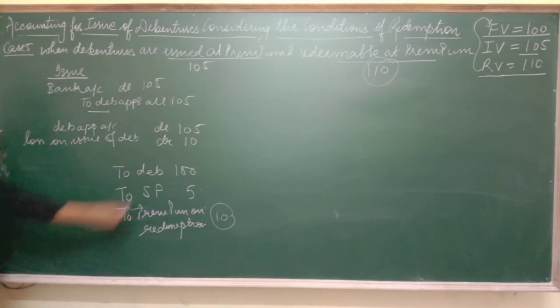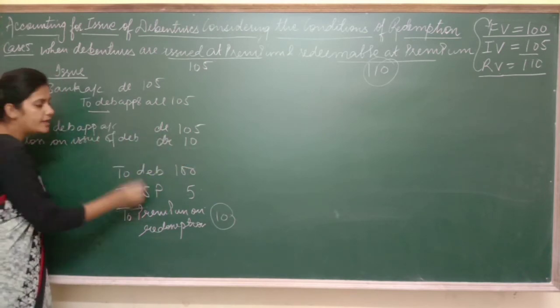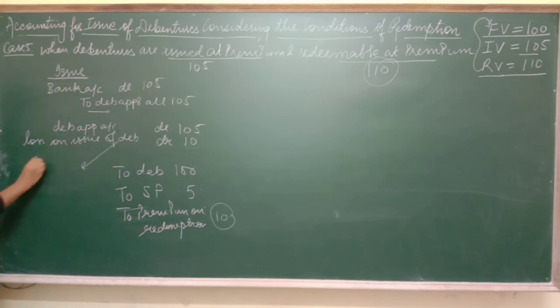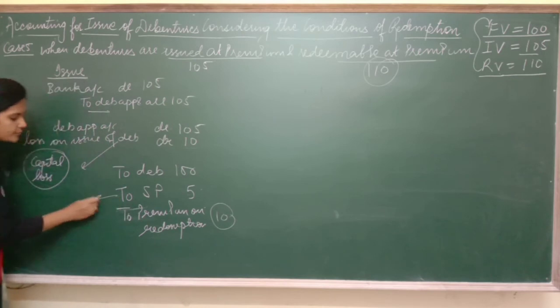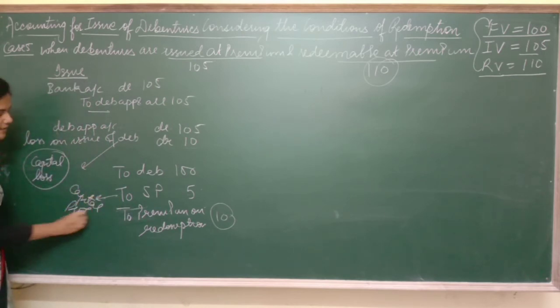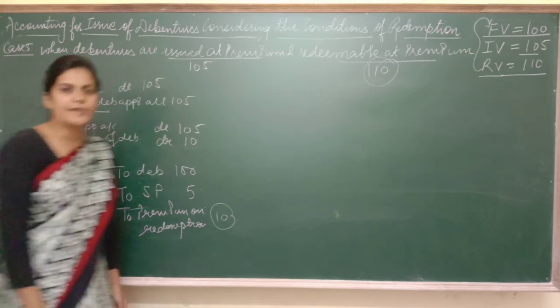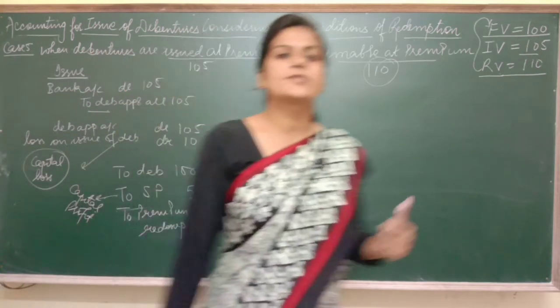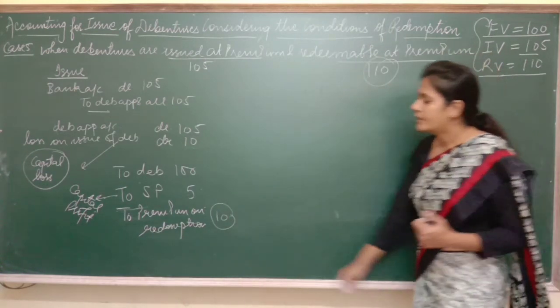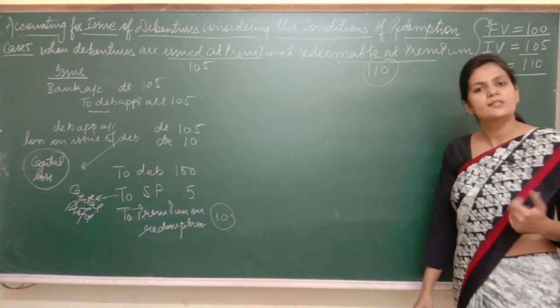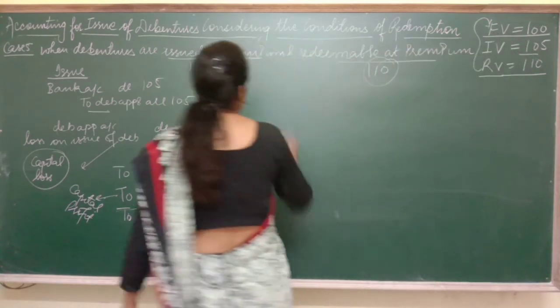Now see, for recovering this loss of rupee 10, this loss of rupee 10 is a capital loss for you girls, right? And as I told you, to recover this capital loss, you have two sources. One source here is securities premium. It means that you can write off this loss of rupees 10 from this profit of rupees 5, and the balance 5 you can take from statement of profit and loss account. So that way you can arrange for the money, and then you have to pay this money to the debenture holders later on. So what entry you are going to pass for the same?